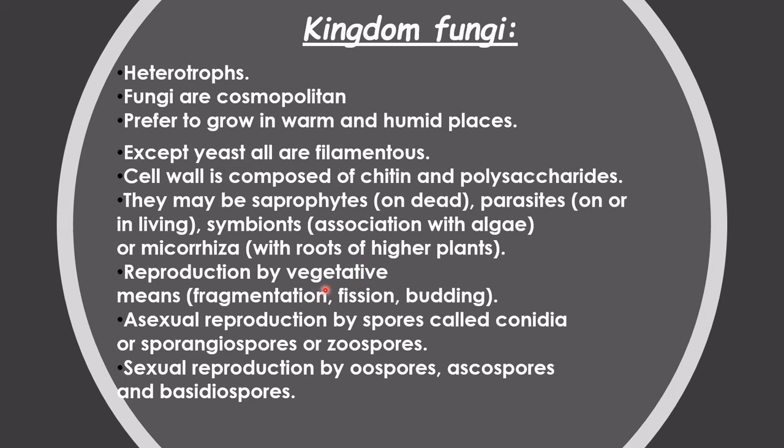And the reproduction is by vegetative means, for example fragmentation, fission, budding. Asexual reproduction is by the production of many types of spores like conidia, sporangiospores, zoospores. And sexual reproduction is also there by formation of oospores, ascospores, and basidiospores. So we will study this kingdom class wise. This kingdom Fungi is divided into four classes. Let's study their classes one by one.